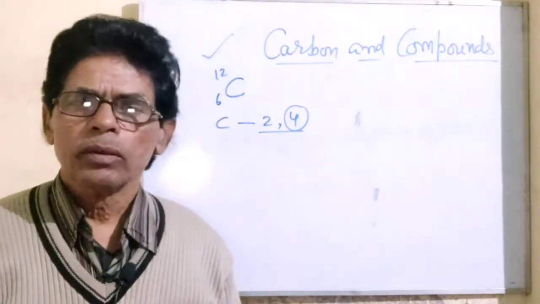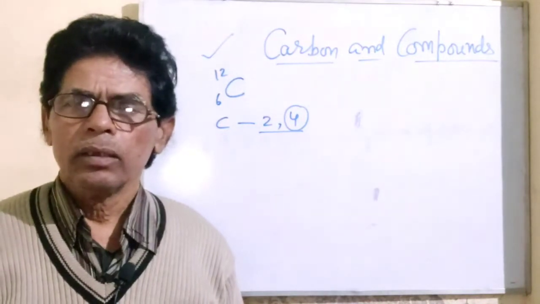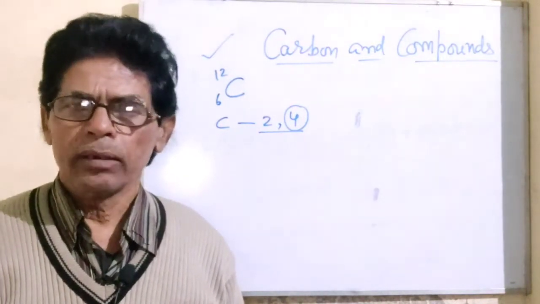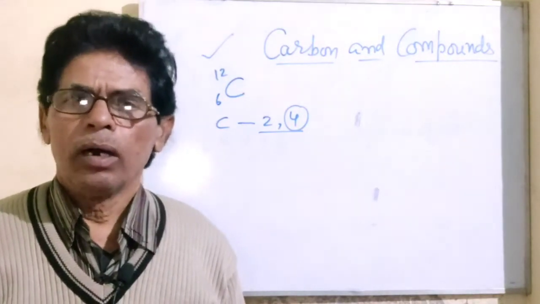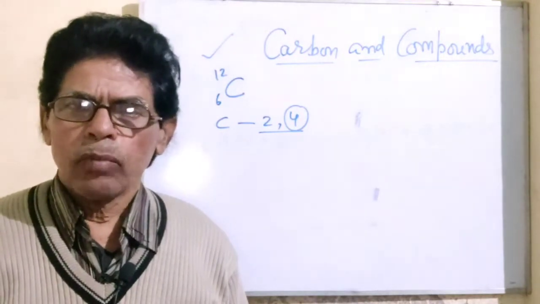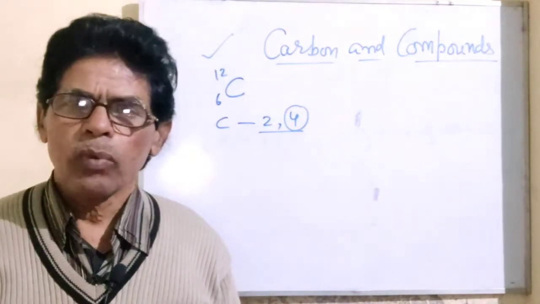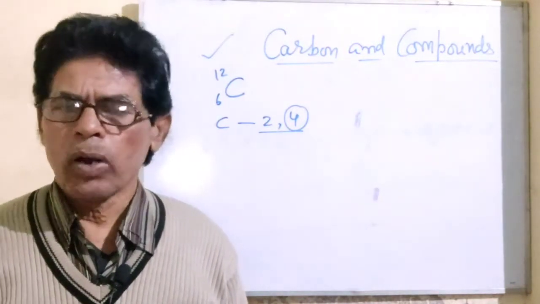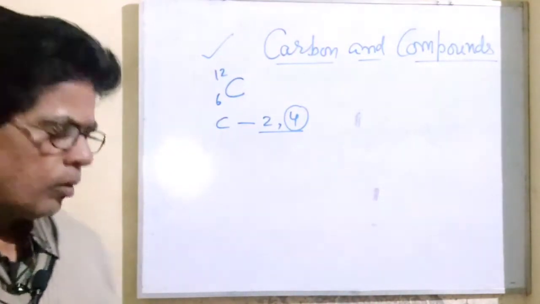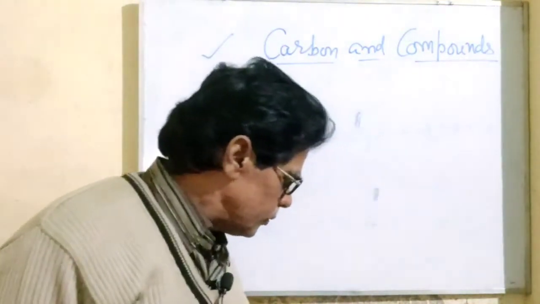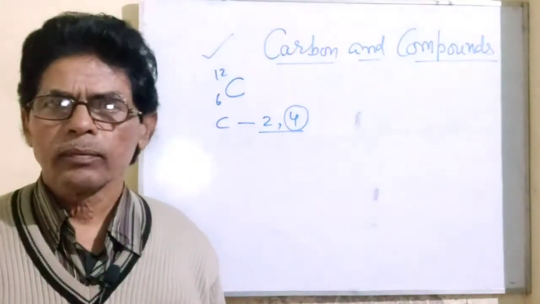The compounds in which the different atoms are linked together in a covalent manner, means when the atoms are bonded together with each other by the mutual sharing of one or more electrons, then the compound will be a covalent compound and the bond is known as a covalent bond. Now let us first try to understand what is the special feature of carbon.